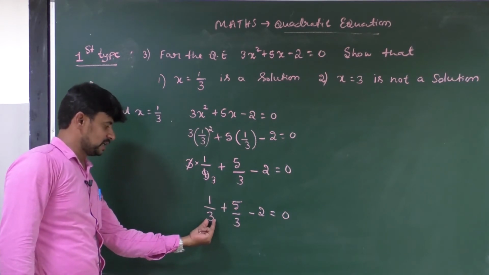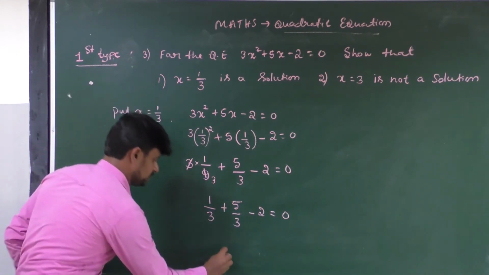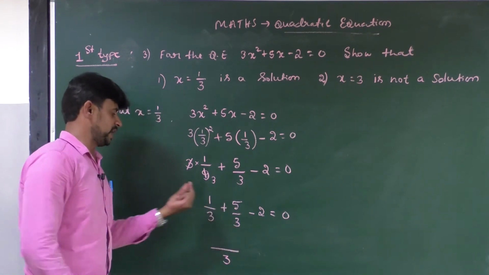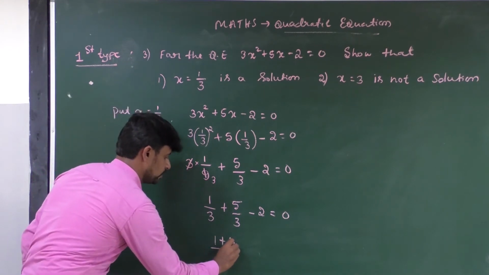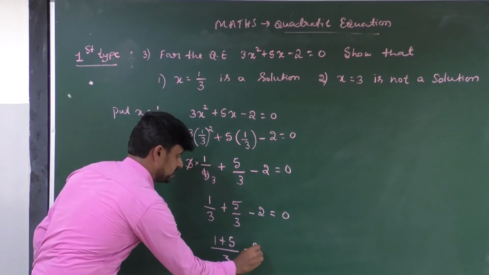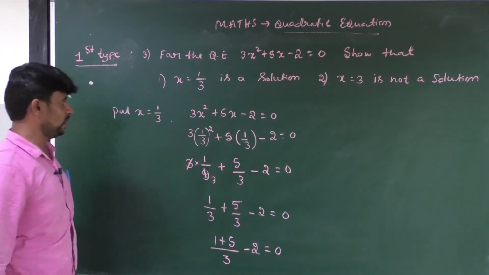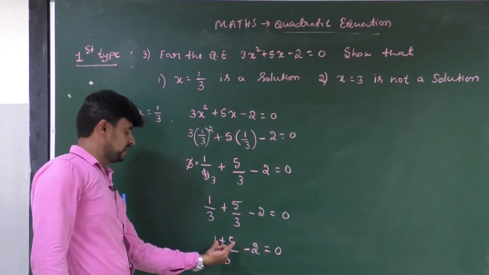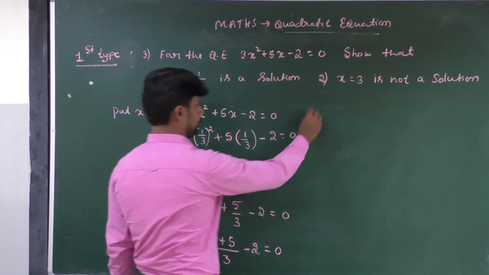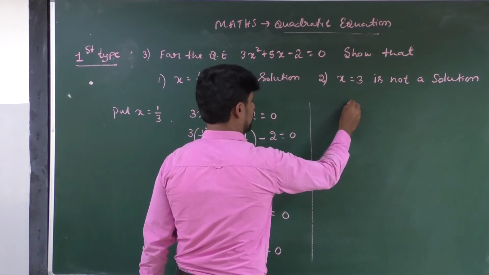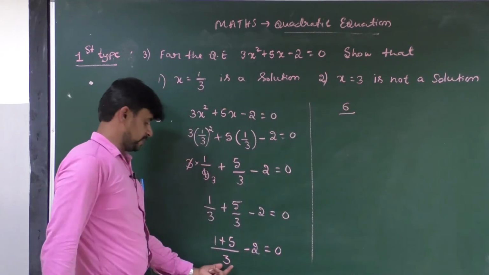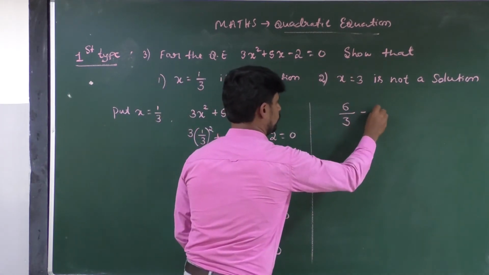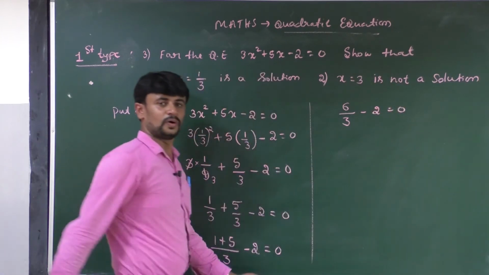Here the denominators are 3 and 3, so it becomes 3. When the denominators are the same, you add the numerators, so it becomes 1 plus 5. Minus 2 is there, write as it is, minus 2 equal to 0. Afterwards, if you add these two, 5 plus 1 equals 6 divided by 3, minus 2 is equal to 0.